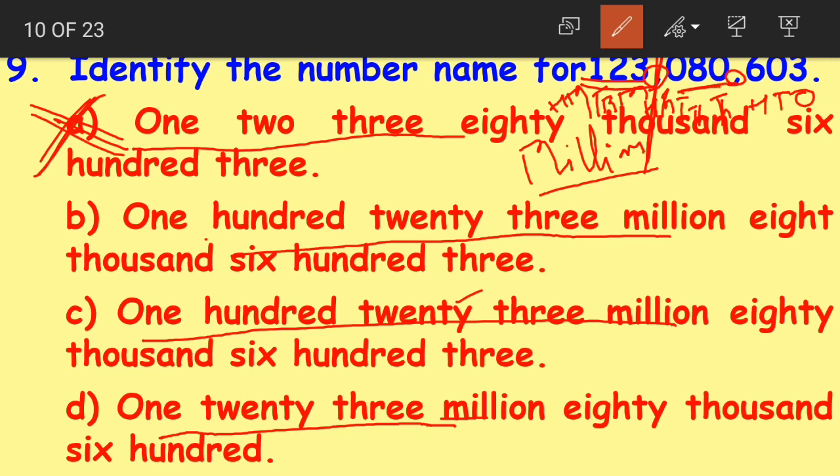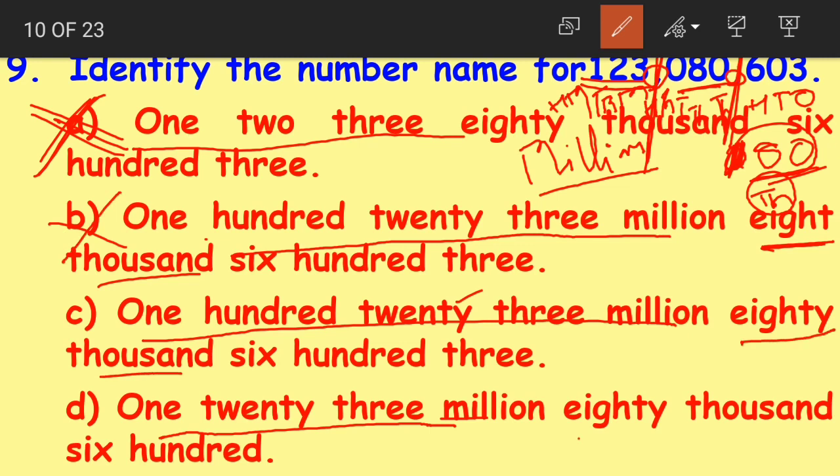Moving on, we have 080, right? As I said, when 0 comes in the first place, we do not read it. 080 becomes 80. Now it is in which period? 080 is in the thousands period. So we read it as 80,000. Now when we look at option B, here we have 8,000. So this is wrong. And in option C we have 80,000, and even in option D we have 80,000.